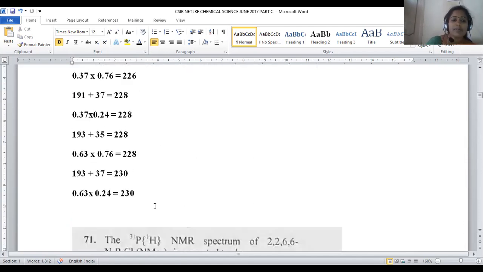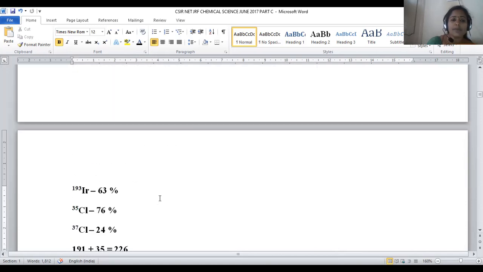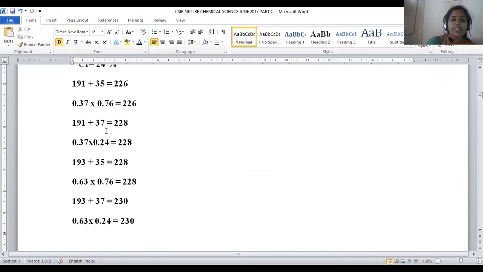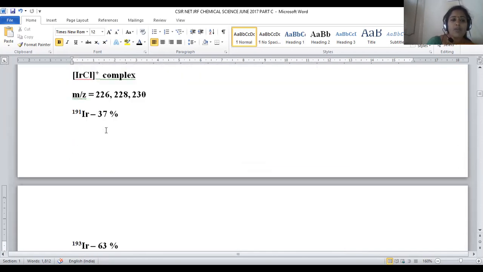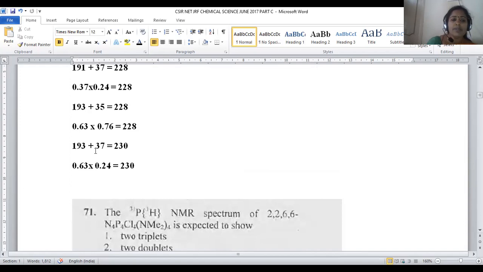The next is about another possibility, M by Z 230. That 230 probability will be 193 and 37. 193 is 63% and 37 is 24%, right? So this is the only possibility. It is obvious that the existence of these isotopic elements together will be extremely less.